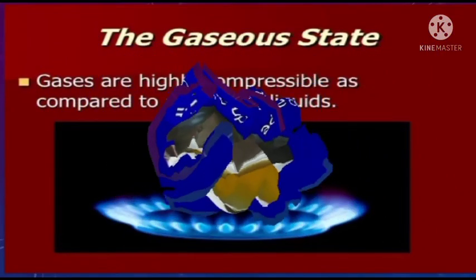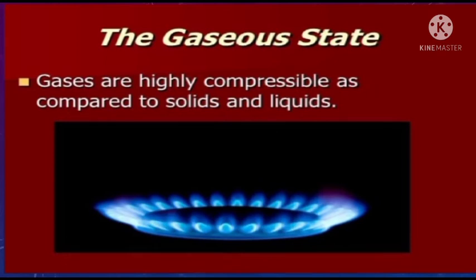Then the gaseous state. The gaseous state also has no fixed shape and is not easily visible. Gases mix highly. When compressed, they change from one phase to another. For example, mostly gaseous molecules, when highly compressed, are converted from one phase to another, such as the solid or liquid phase.